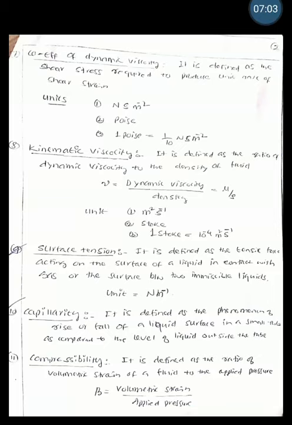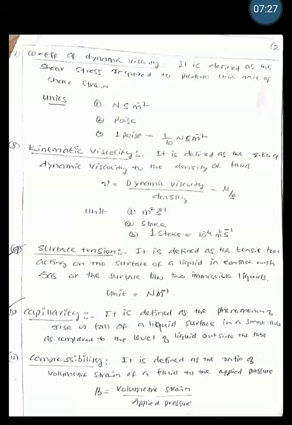Capillarity is defined as the phenomenon of rise or fall of a liquid surface in a small tube as compared to the level of the liquid outside the tube. Sometimes a rise of the liquid takes place, and sometimes a fall takes place below the outside liquid level.